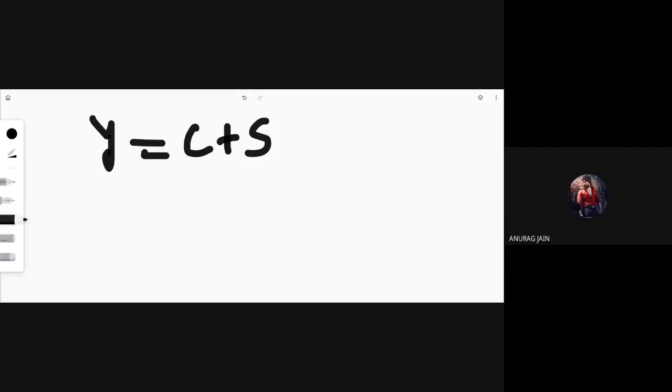Consumption and saving. Consumption plus saving means the total income is either consumed or saved. Y is equal to C plus S. And if I divide the whole thing by Y, that is income, to make a formula, this also Y, this also Y, and this also Y.